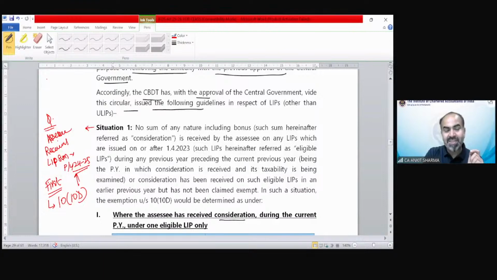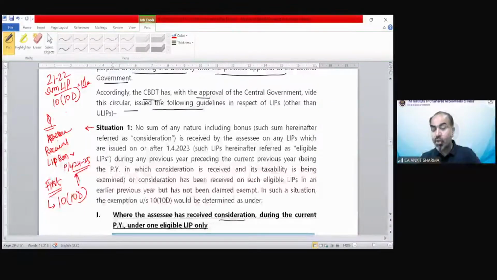If the question says that the assessee received a sum of LIP in 21-22 and claimed exemption under section 10(10D), suppose rupees 15 lakh, then that case does not fall in situation number 1. For that purpose, there is situation number 2. So you understand what situation 1 explained: you are going to claim exemption under section 10(10D) for the first time, in the sense that you did not claim section 10(10D) exemption earlier.